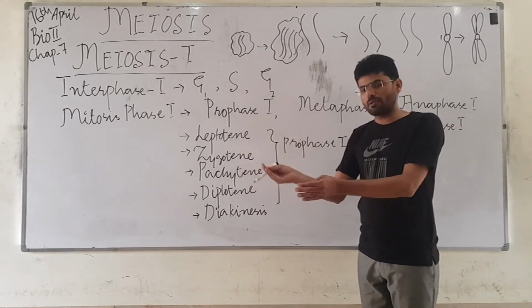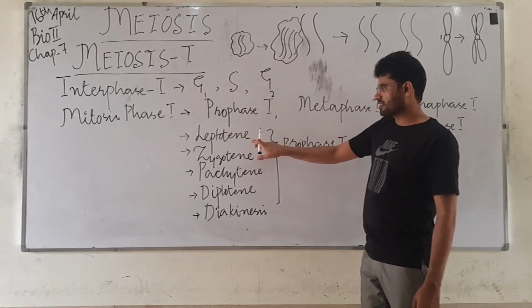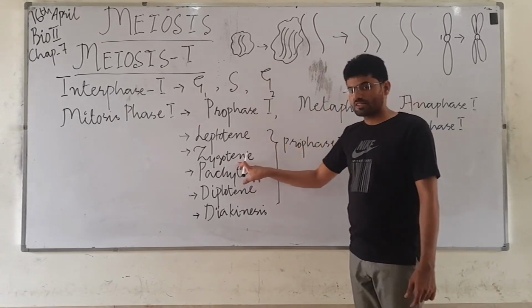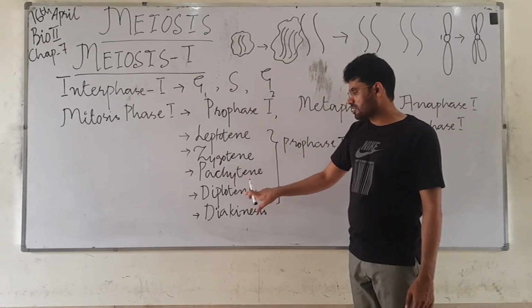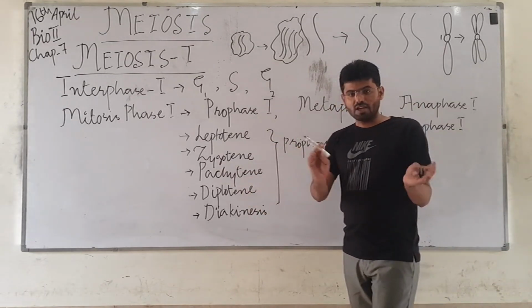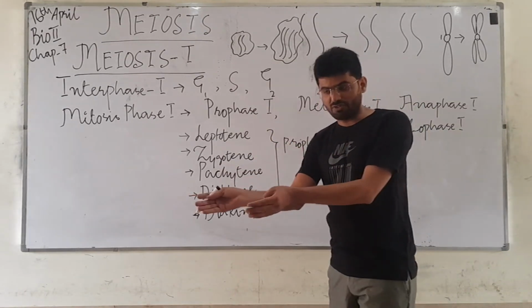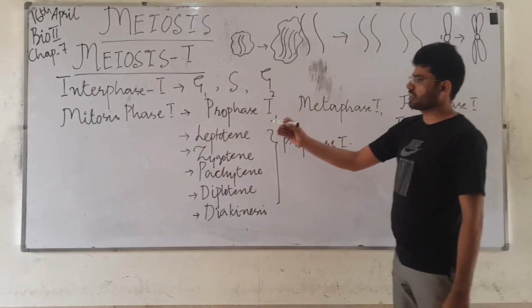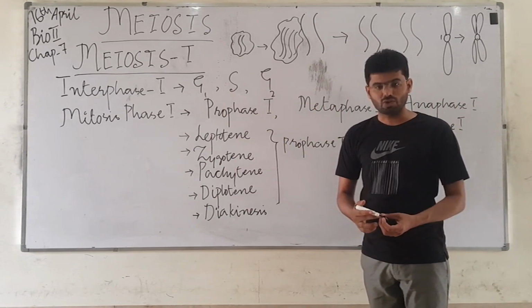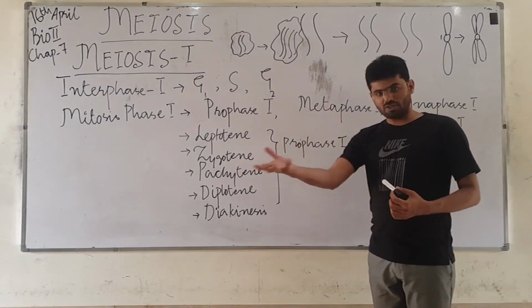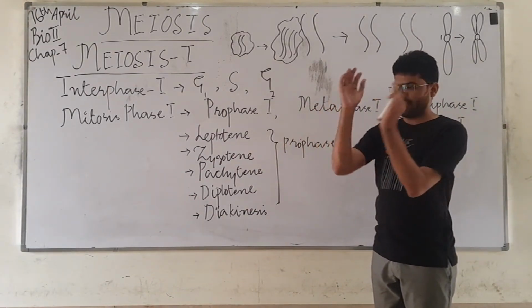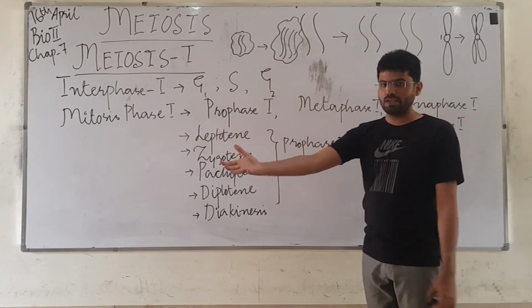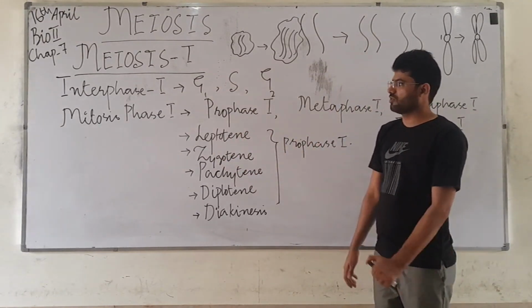You will not be able to see these kinds of phases called leptotene, zygotene, pachytene, diplotene, and diakinesis in the mitosis, which we discussed earlier in the previous lecture. So this is a kind of difference between mitosis division and meiosis cell division. Interphase is the same as mitosis as in meiosis 1.